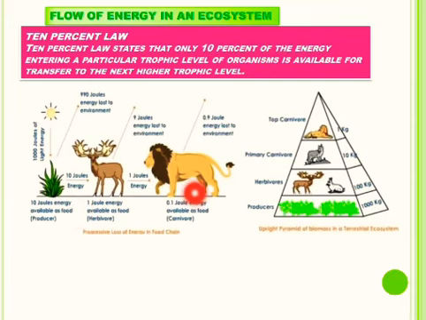That the amount of available energy goes on decreasing at each trophic level. So the food chain must consist of 3 or 4 steps or trophic levels, or a maximum of 5 trophic levels. Because so much energy is lost at each trophic level and very little usable form of energy remains after 4 trophic levels.